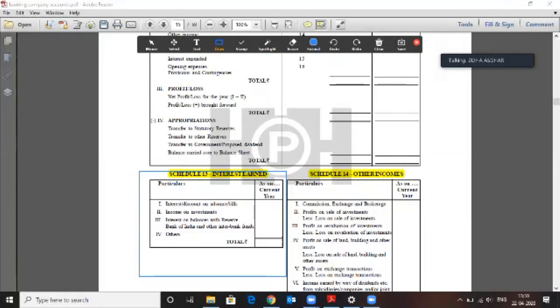Any interest on bills, any discount on bills, any advances. Then income on investments, whatever investments the bank has made in the form of securities, in the form of gold, or any other form of prescribed investment that a bank can make, because a bank cannot invest in any kind of financial security. There is a list of specific securities in which the bank can invest. So any income on those investments.